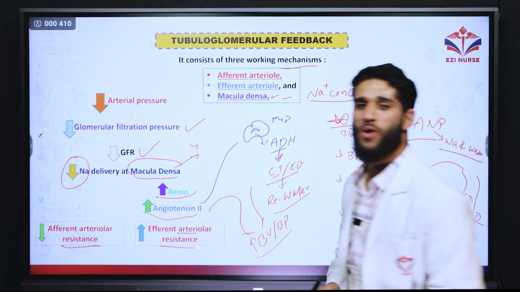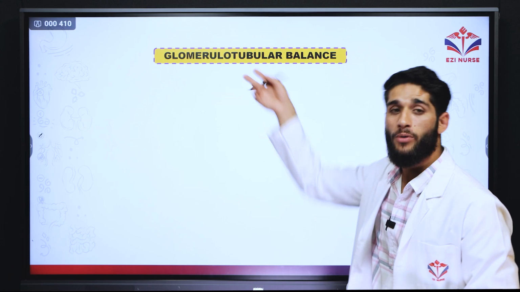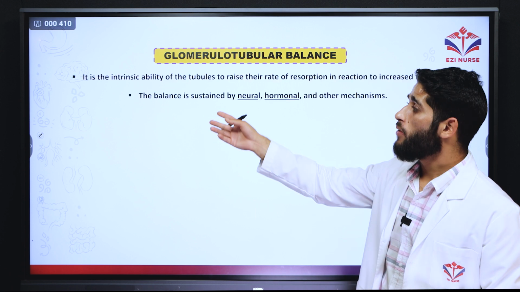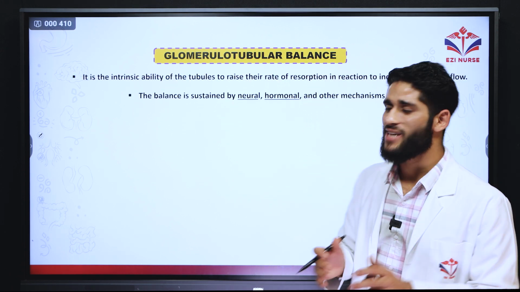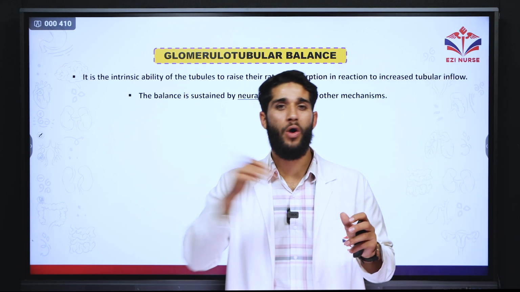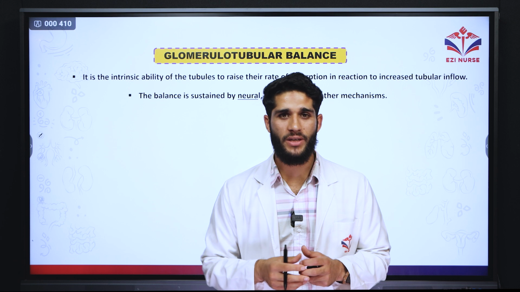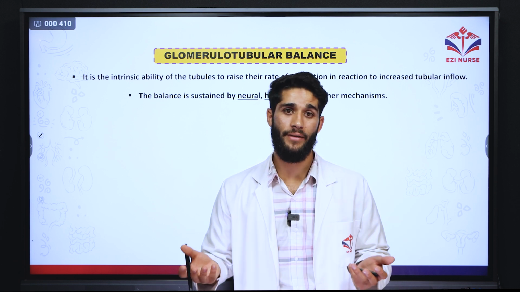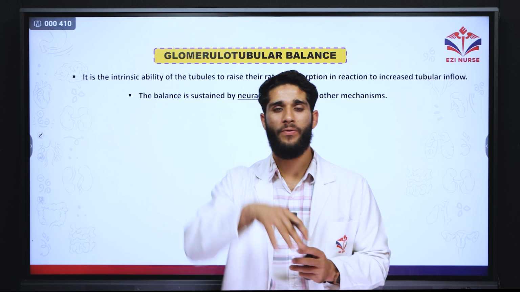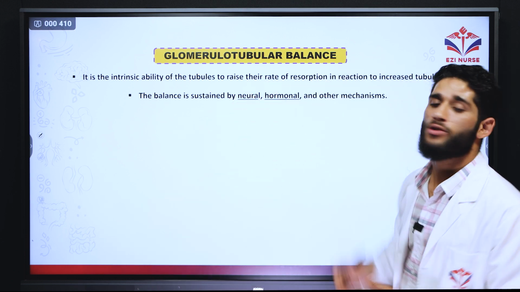Okay, now let's move on to the next slide. The glomerulotubular balance between the glomerulus and tubulus. Now, an intrinsic ability of our kidney, of our tubules, is that it is simple. If there is more pressure, if the GFR is increasing, if the arterial pressure is increasing, if the filtration has increased, I will increase the reabsorption rate. Simple. The more the pressure, the more the filtration, the more the reabsorption. Simple words. So that's the glomerulotubular balance.